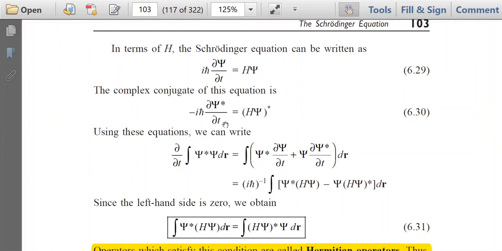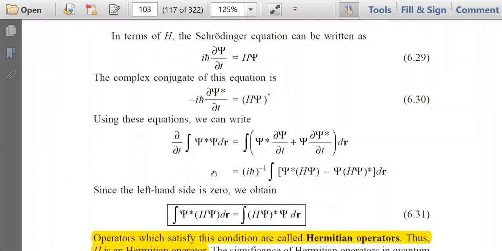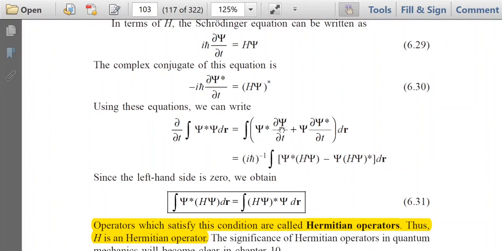Now using this equation, we can write ∂/∂t of ψ*ψ. So this term which was already discussed earlier, ψ* ∂ψ/∂t plus ψ ∂ψ*/∂t, we are writing these values from equations 6.29 and 6.30. So this right hand side will become this one.